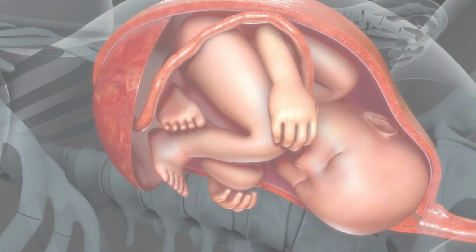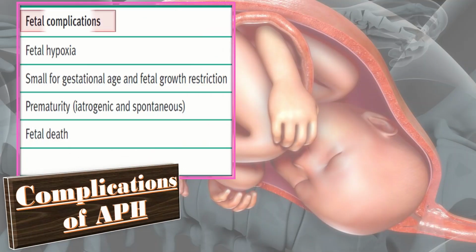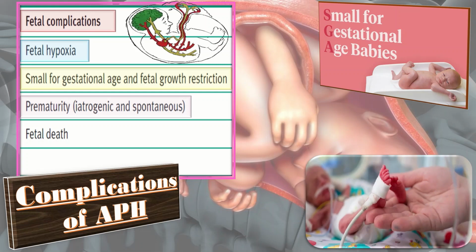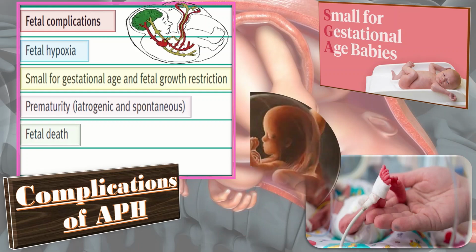The fetal complications of APH include fetal hypoxia, small for gestational age and fetal growth restriction, prematurity, which include both iatrogenic and spontaneous premature baby, and the fetal death.